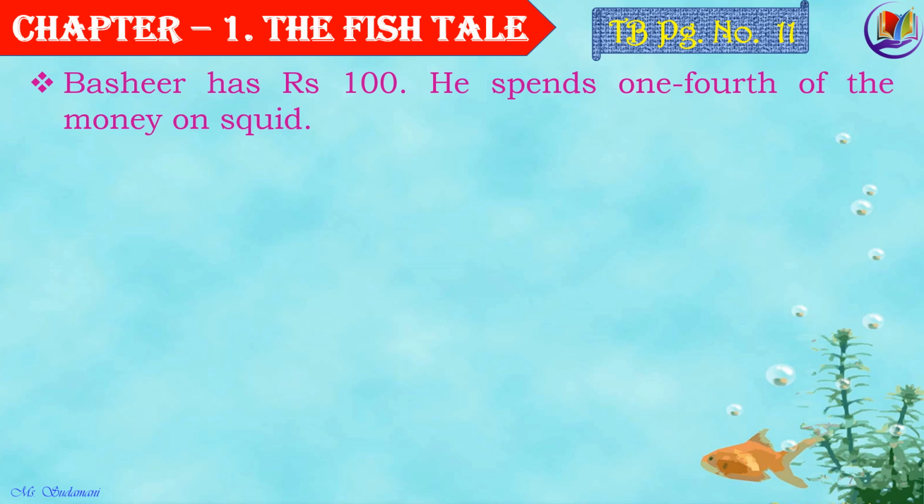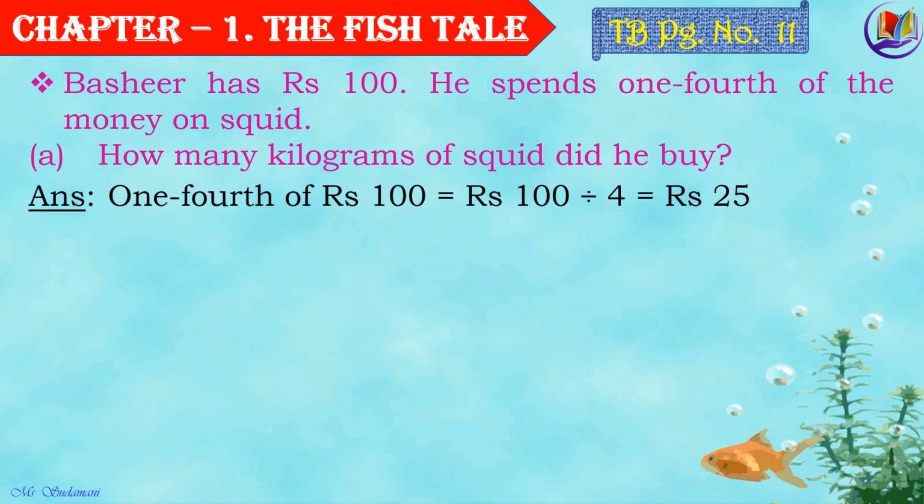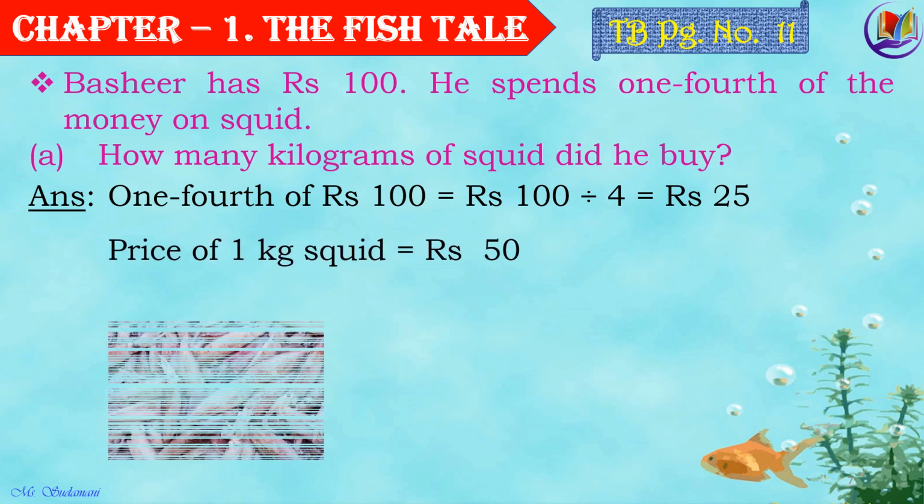Bashir has rupees 100. He spends 1/4 of the money on squid. How many kilograms of squid did he buy? 1/4 of rupees 100 is 100 divided by 4. That is equal to rupees 25, because 25 fours is 100. So, price of 1 kg squid given to us is rupees 50.